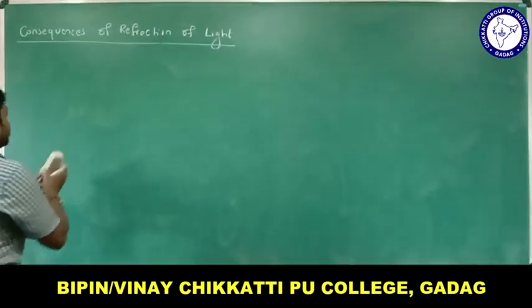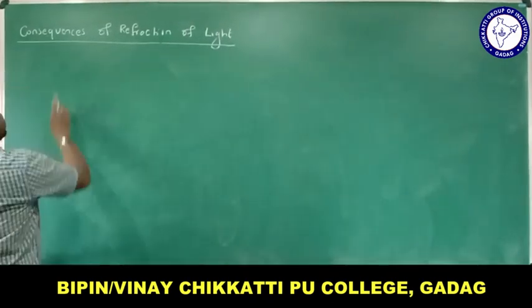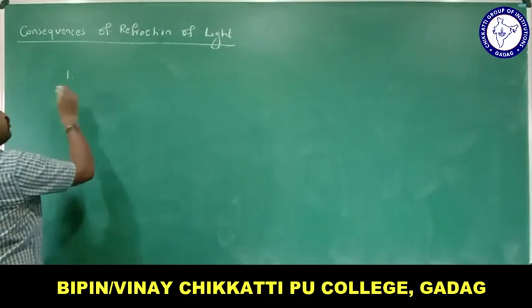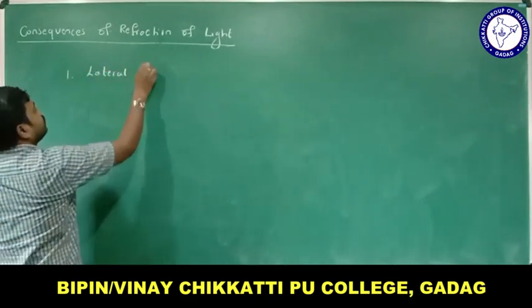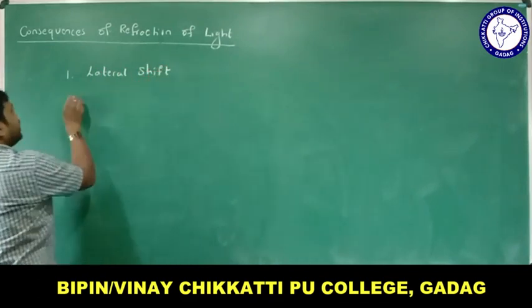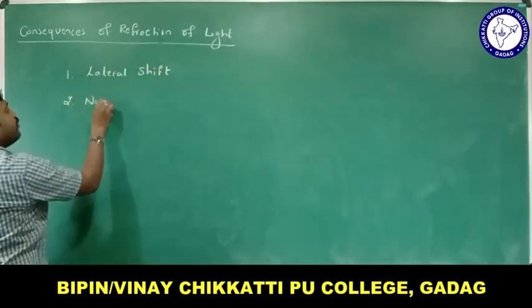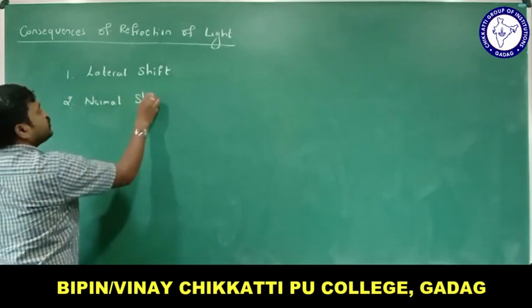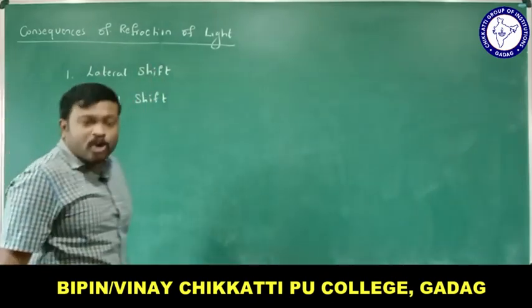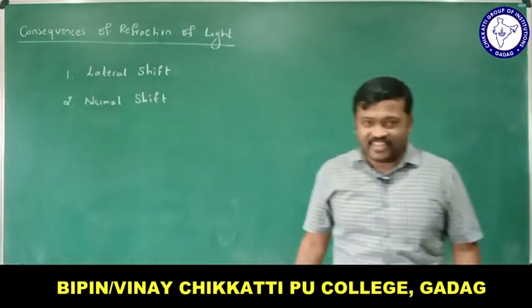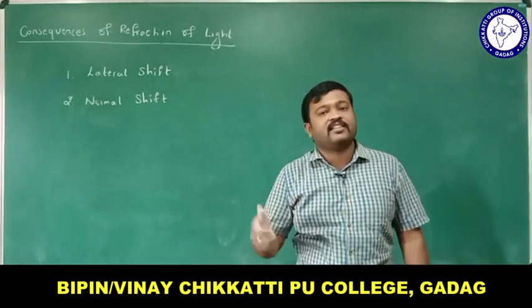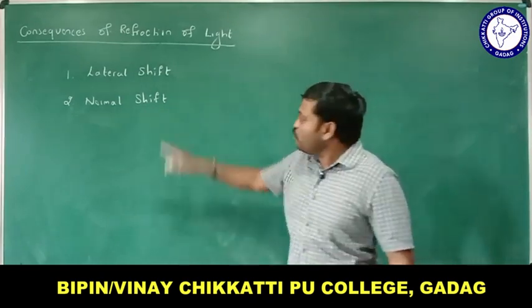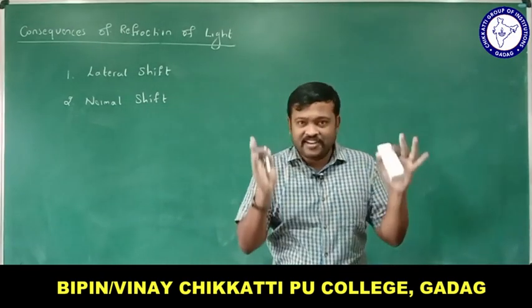There are two main consequences of refraction of light. The first one is lateral shift and the second one is normal shift. These two are consequences of refraction of light, and we will be learning these two in detail.